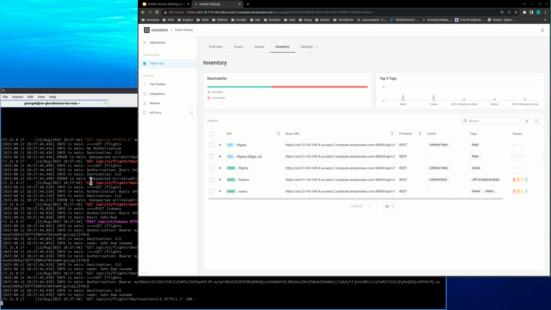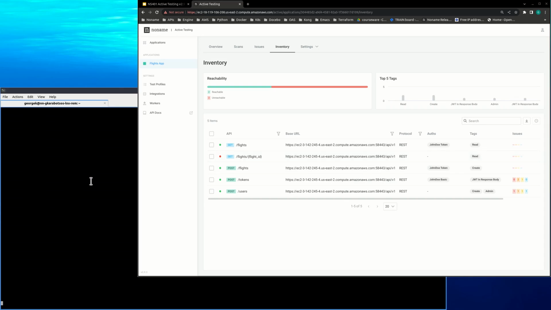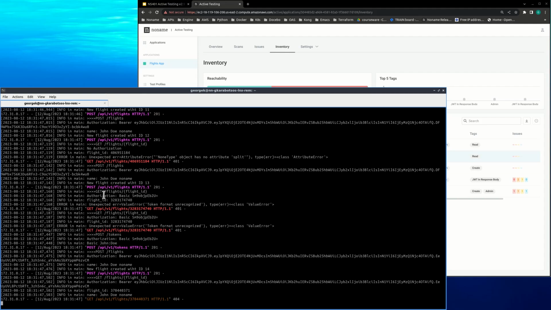So what we're gonna do is we're gonna redo the reachability after we clean up our console. So let's try establish reachability for get flights by flight ID now that post flight is reachable. So let's do a check reachability and wait. Now there's a lot more requests happening right here, right? There's a lot more requests happening here.